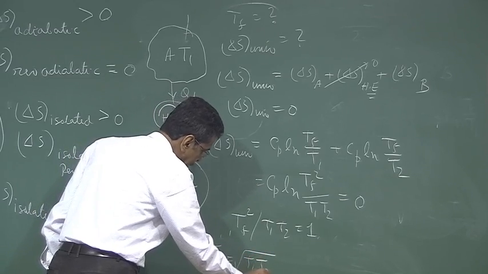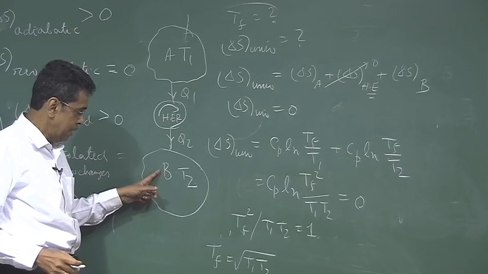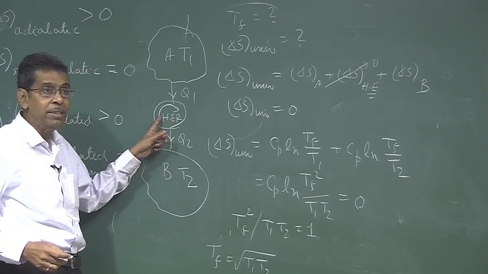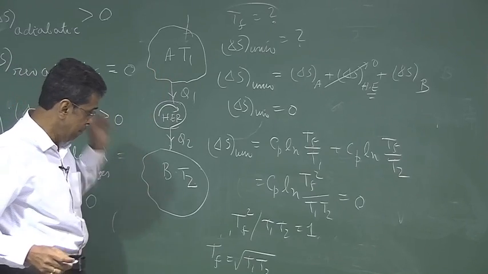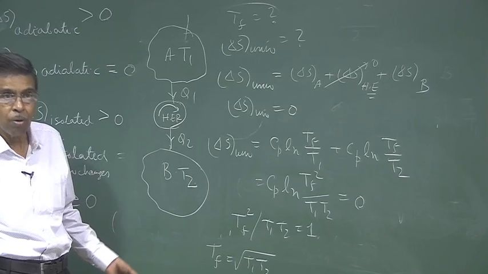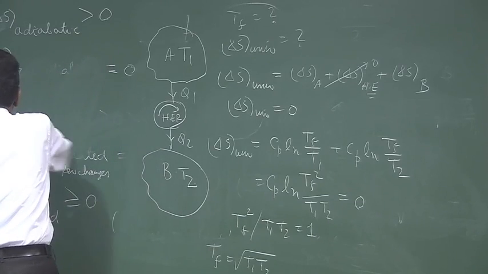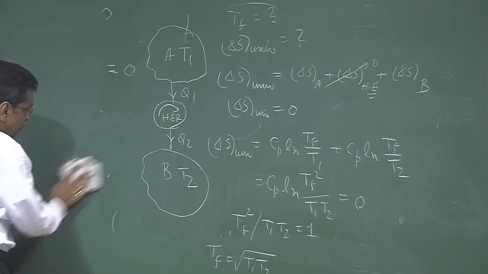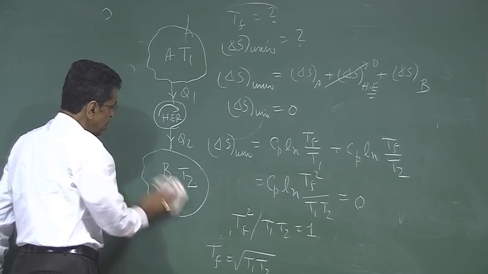So in case of direct thermal contact of two finite bodies of the same capacity, the final temperature is the arithmetic mean, while if they are connected by a reversible heat engine, with internal irreversibilities of the systems being 0, then the mean temperature is root over T1 T2, the geometric mean. Okay. Now after this I will solve a few problems. I think the concept is clear to you.